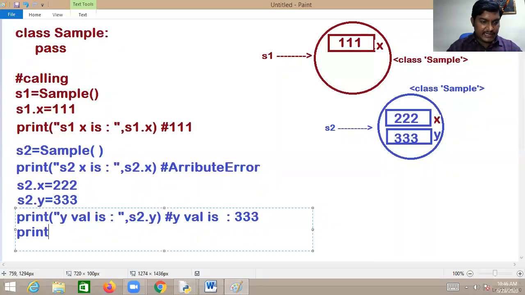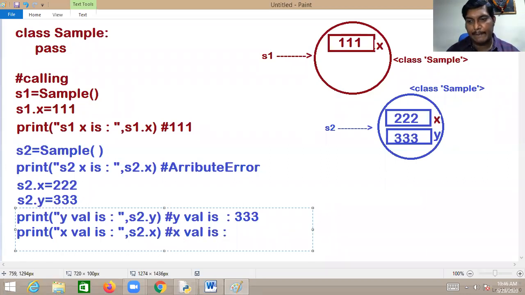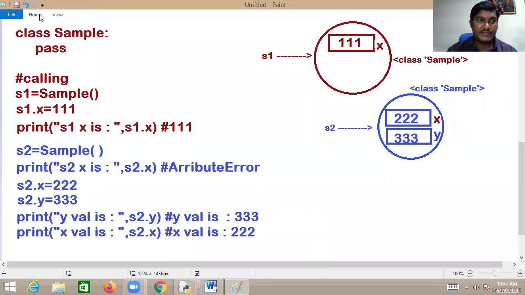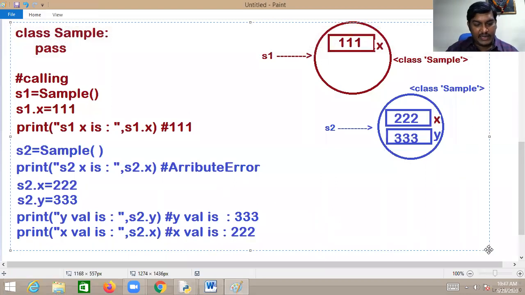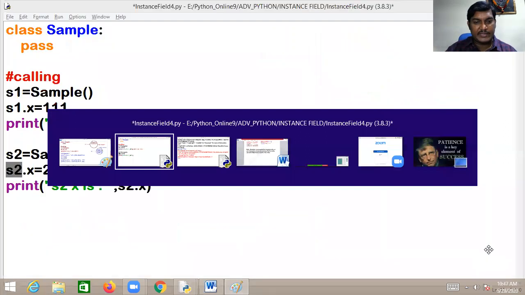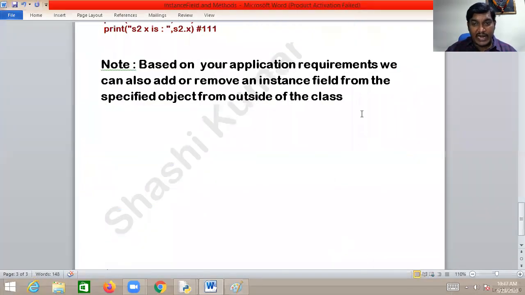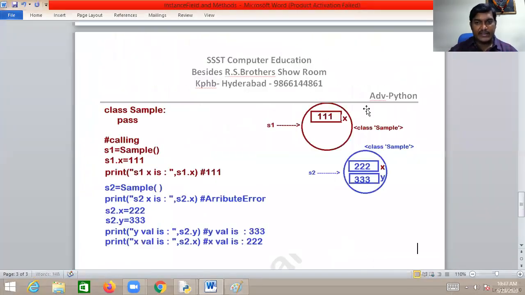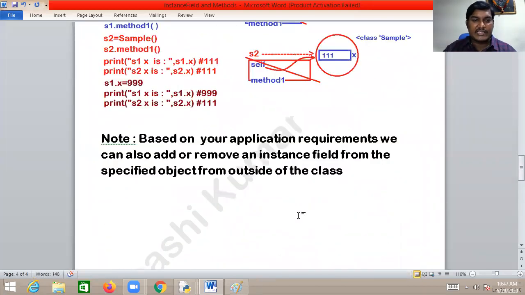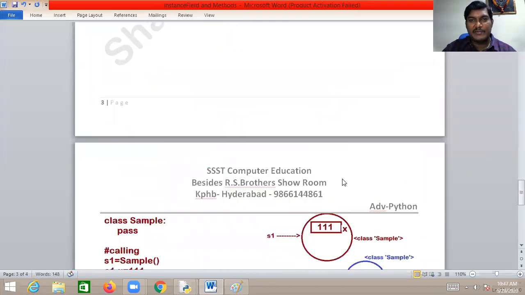But see here, now x value, S2.x. See in S2, x is there or not there? This is the way it works. Like this, based on your application requirements, we can also add instance fields.